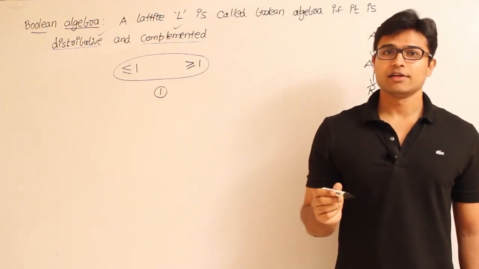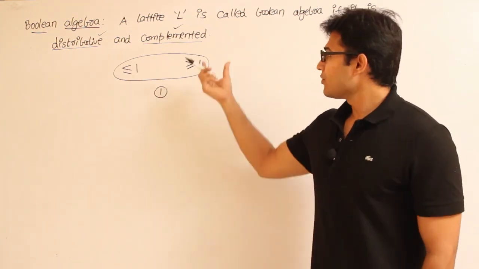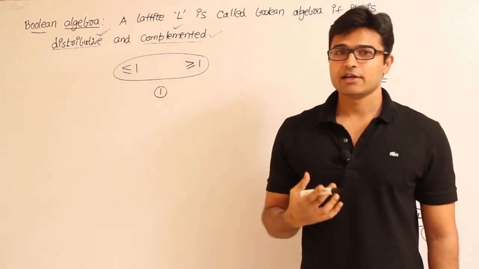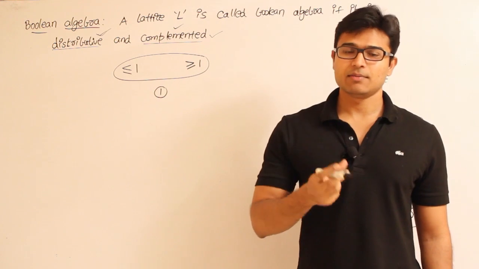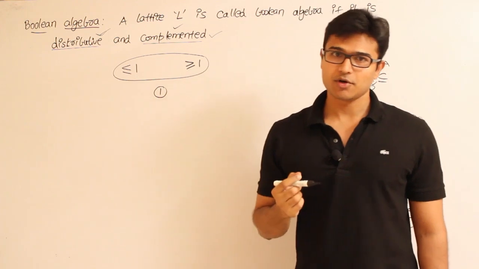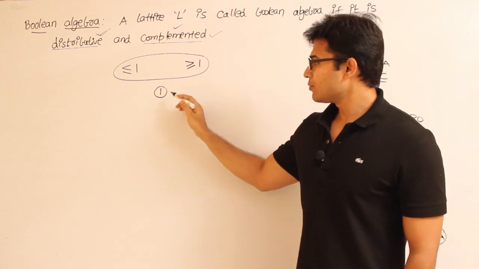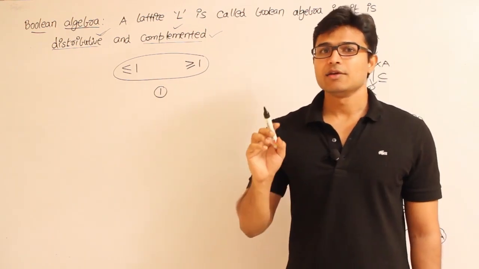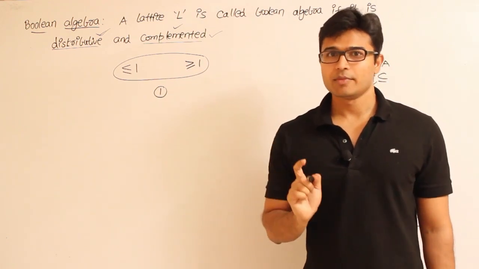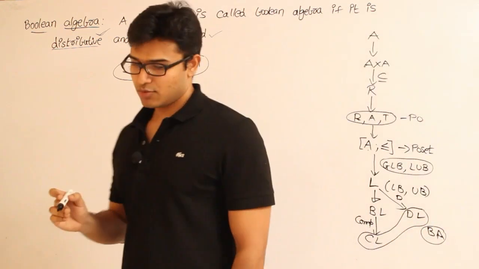But it does not mean that a lattice with unique complements is always Boolean. You have to check that it is both complemented as well as distributive. We shall get back to this. Once I talk about sublattices and some other properties, I'll tell you how to identify whether a lattice is distributive or not. For now, just keep it simple. The only point you should remember from this concept is that in a Boolean algebra, every element has exactly one complement, a unique complement. Maybe you can take that point as well.